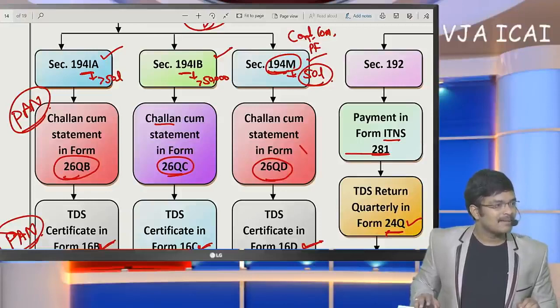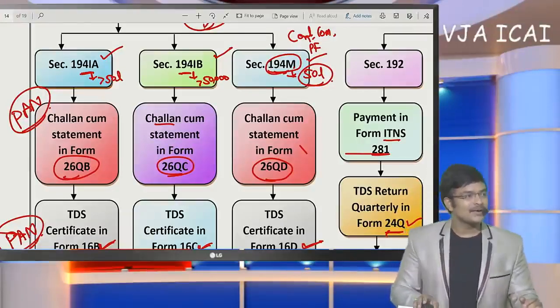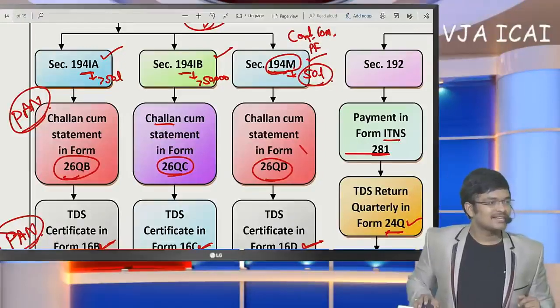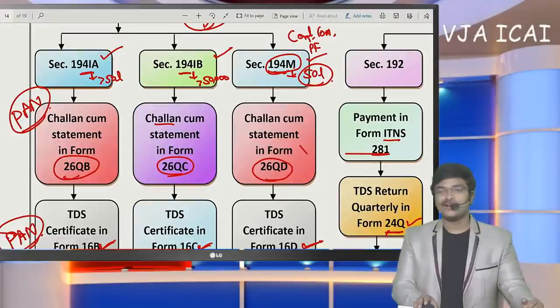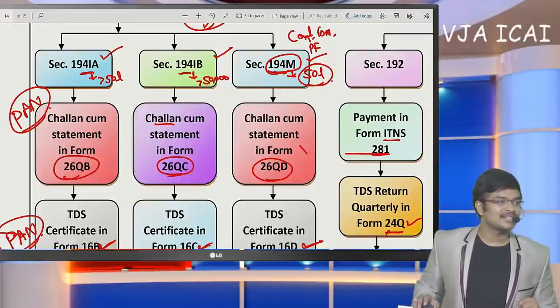Okay. Sir, I maintain books of accounts on cash basis. Whether TDS credit can be deferred. Yes, you can credit TDS to next year also. Charitable trust, whether they can apply for 15G and 15H. No. They have to apply for lower deduction certificate. Charitable trust cannot submit 15G and 15H.